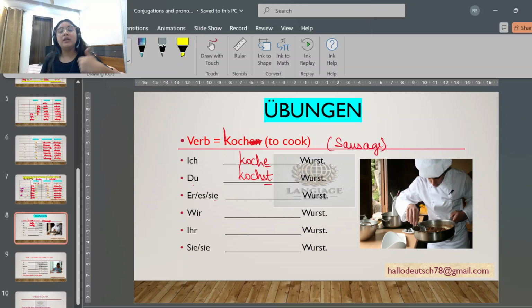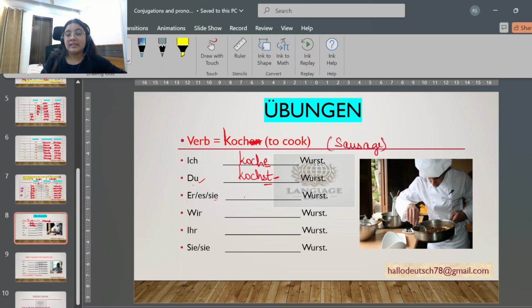Then it means I am being informal to that person. I am not being formal. And it is very important to use the personal pronoun with the correct conjugation. You can't mismatch it. For example, you can use "du koche". That would be incorrect. "Du" will only go with "kochst".